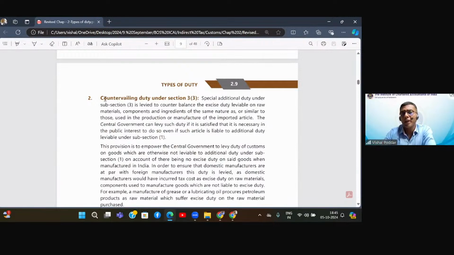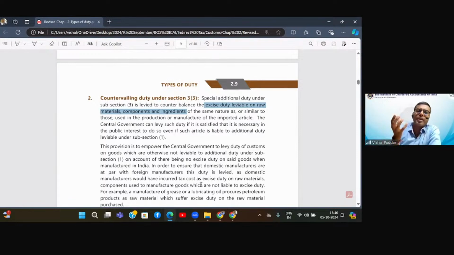Now, similar to that additional custom duty, that is equal to excise, there is a similar duty called the countervailing duty. Now, this is interesting. What it says, this duty is again equal to excise, but it is the excise which is applicable on the raw materials or the components or the ingredients. Now, somebody will ask you, sir, what is this? Why are they levying excise duty of raw material on my final product?